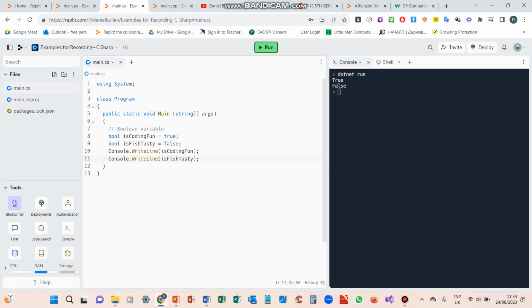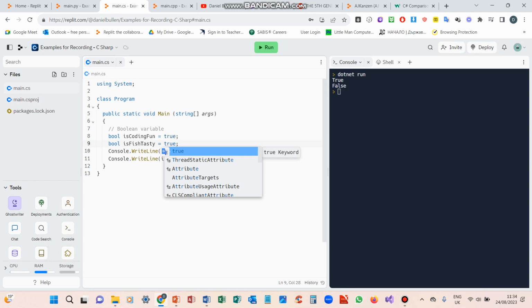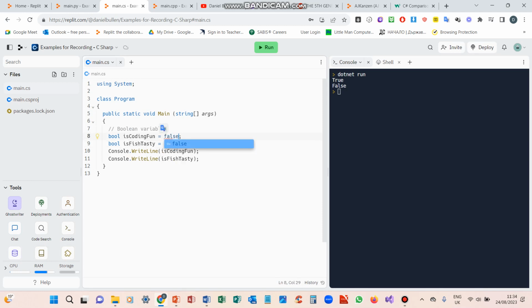So, it's yes or no. Let's change that to true, and let's change this to false. The outcome is going to change. It's just going to be true or false, yes or no. Coding fun, false is saying no, is fish tasty, true is saying yes.